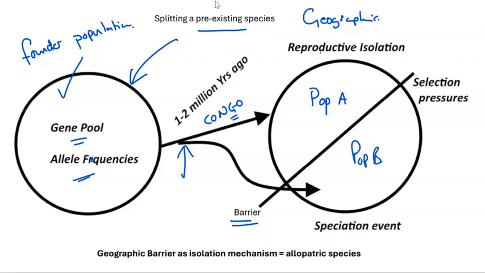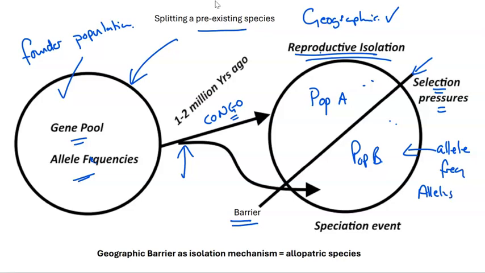So in theory, in allopatric speciation, we have the geographic barrier as shown here, splitting the population into two reproductively isolated groups. In these two locations, the populations are subject to different selection pressures, and this will result in a change in allele frequencies, but a change also in the actual alleles.